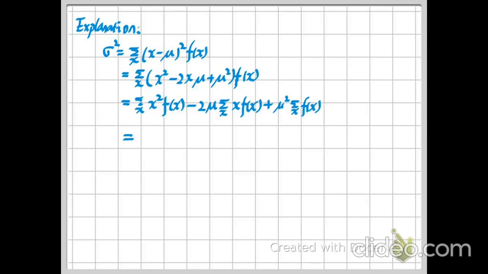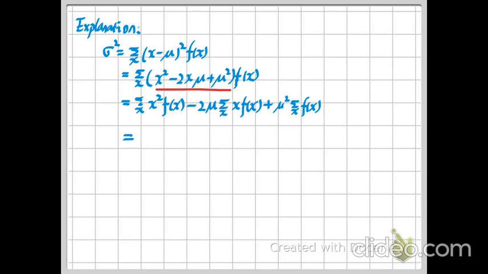After we plug in this definition, we have this first step. For the second step, we can expand the square, which means the square of x minus mu is (x minus mu) times (x minus mu). So we get this equation in the parentheses.